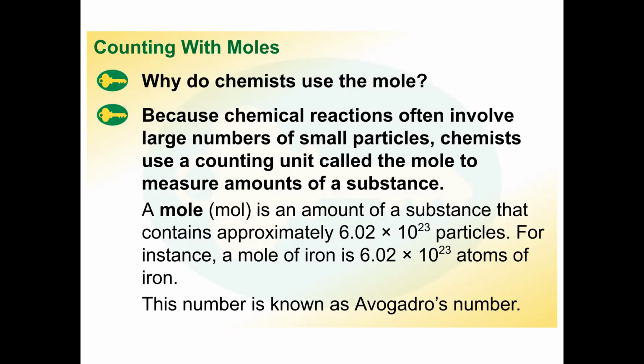Anyways, a mole is the amount of substance. Now, it's about 6.02 times 10 to the 23 particles. So that's basically 6 followed by 23 zeros. That's a really big number, while when you think about the size of an atom or a molecule, it's very small. So a mole of iron is this many particles, okay? This is known as Avogadro's number. We use that a lot in chemistry. The atomic masses are based on Avogadro's number. We'll just leave it at that for now.